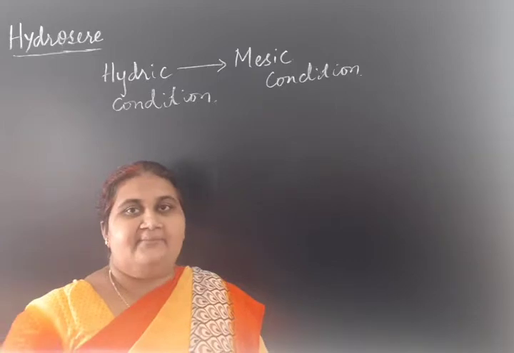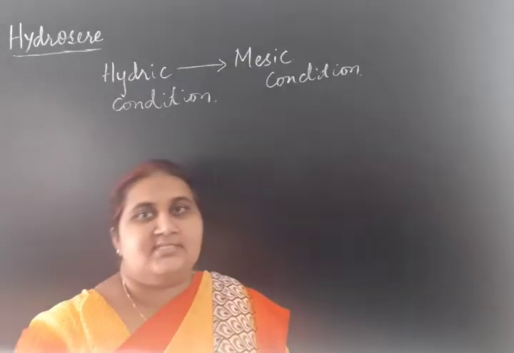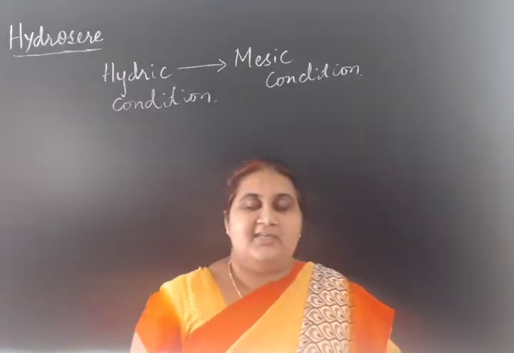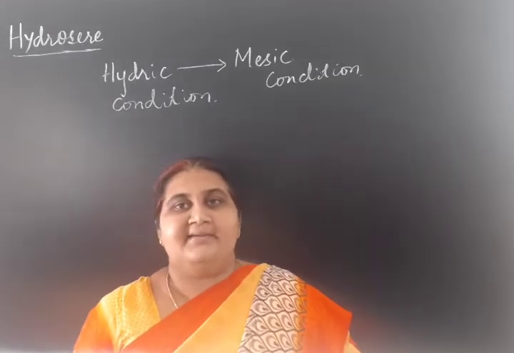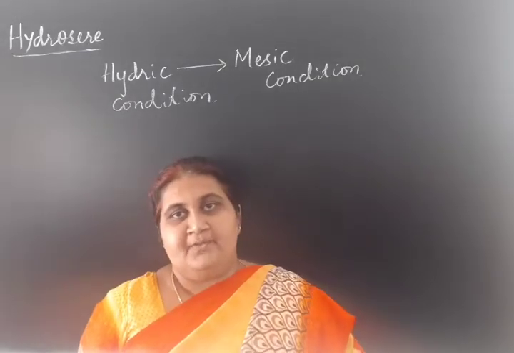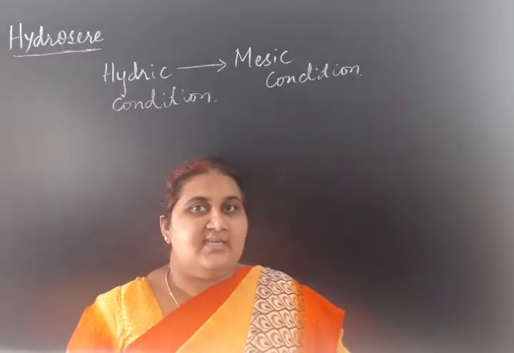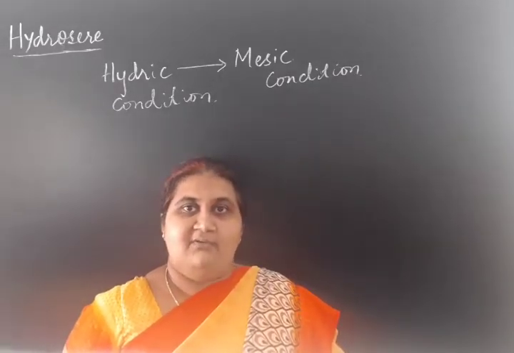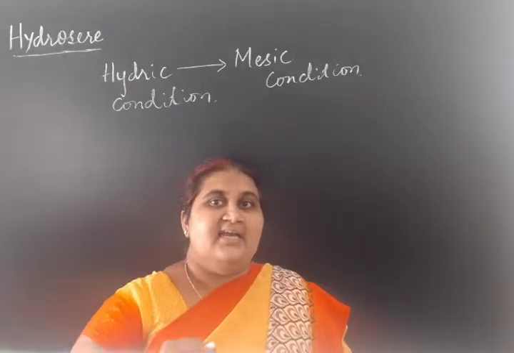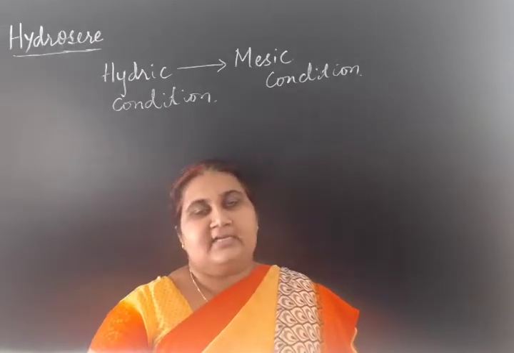A question can be asked: how is xerarch succession different from hydrarch succession? In xerarch succession, when the ecological succession begins, it is the xeric condition.